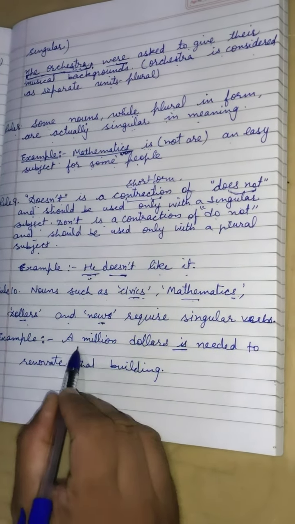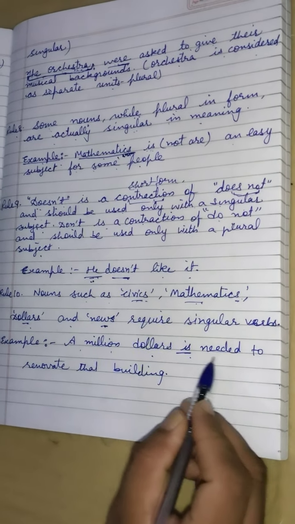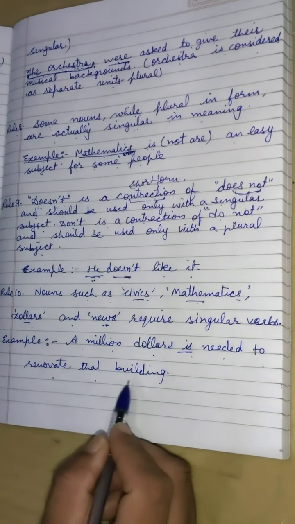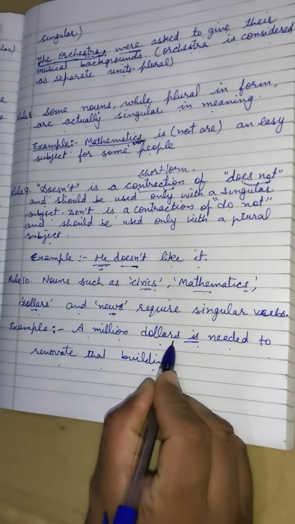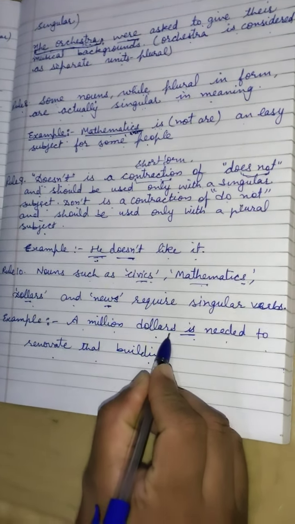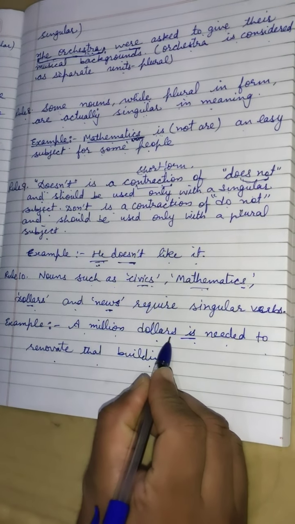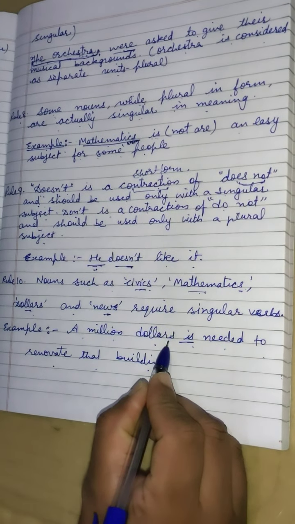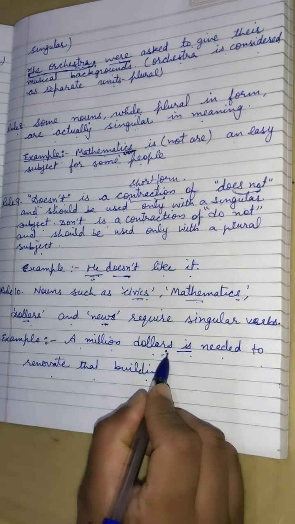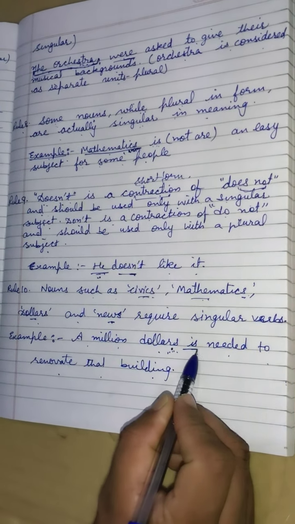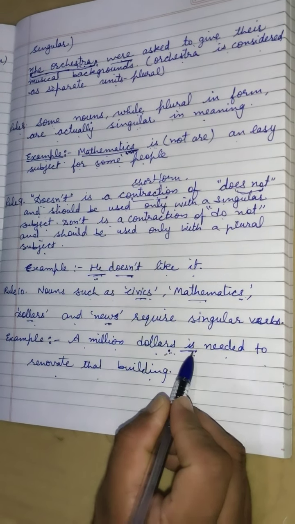For example, $1 million is needed to renovate that building. Dollars seems to be plural, but it gives a singular sense. In actual, it gives us a singular sense, and it is a singular subject. So with this singular subject, we need to use a singular verb, that is "is".